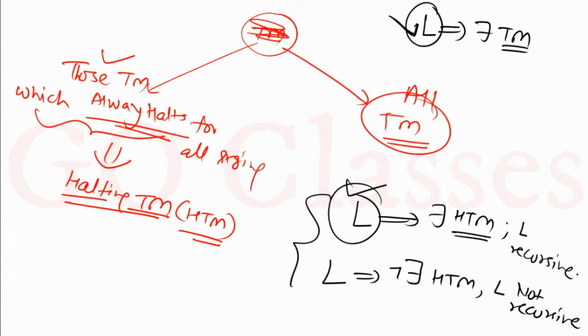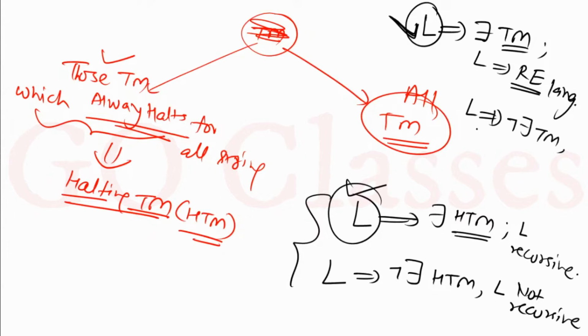So if you have a language L and for it there exists a Turing machine, then immediately we can say that this L is an RE language, recursively enumerable. And if you have a language L for which there does not exist any Turing machine, then that language will be called not RE. So these are the definitions.